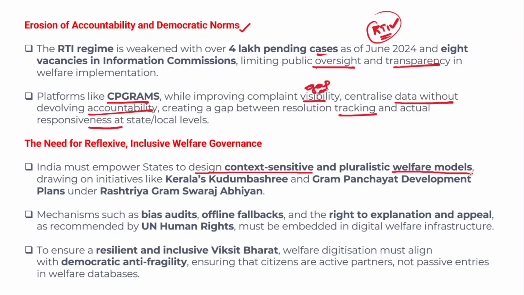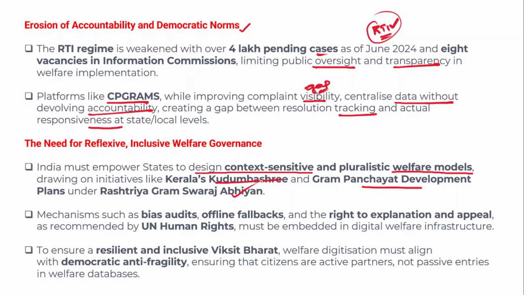There are a number of programs which were previously implemented well at the state level, for example, Kerala's Kudumbashree program and Gram Panchayat development plans at the local level. And even the Gram Panchayat development plans are being implemented as part of the Rashtriya Gram Swaraj Abhiyan.